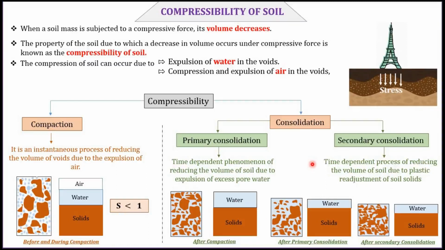So during primary and secondary consolidation, saturation is 1. Because after compaction, the soil changes from partially saturated to fully saturated. Fully saturated means the void is filled with only water. So we know for fully saturated, the value of S is equal to 1. So during consolidation and after consolidation, the degree of saturation is 1. Now we have a question: which process is possible before construction? Compaction is possible before construction. In any type of building, before construction we do compaction. Because if you do not compact the soil before construction, after construction some settlement will happen due to the building weight. So in every project we do compaction before construction.